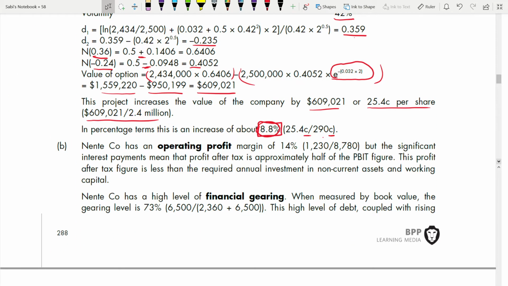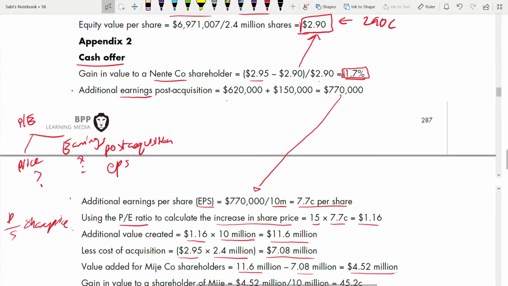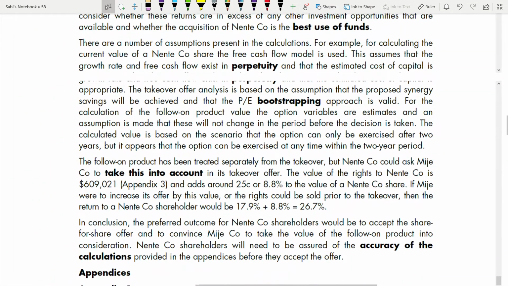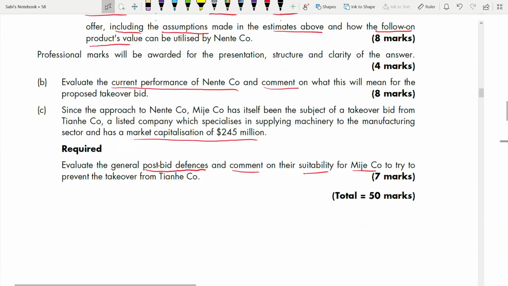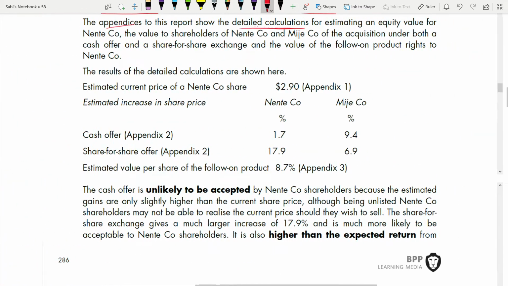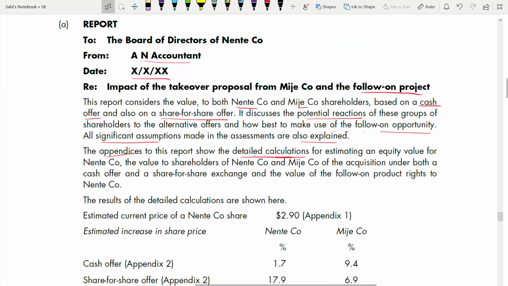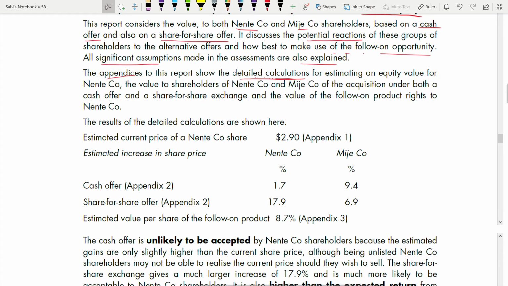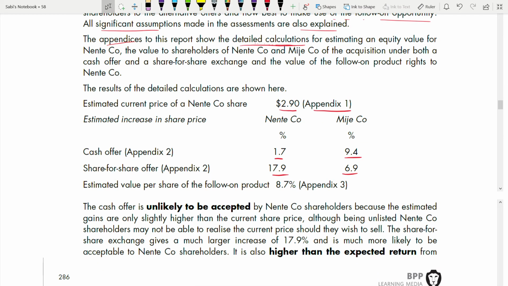So now you're done. Now let's write and fill up the report. Okay, so go to your requirement again and see you're done with this part also. Now the fourth part is you have to discuss that. You can write in the report. So here let's see. So results of the detailed calculation. Estimated the current price of this one. This is an estimated price in appendix 1. Okay, now estimated increase in share price. It increased by this much. We found all these percentages. Just put it here. This is an estimated value per share on the following project. This one line you have to write. One thing, be very careful.